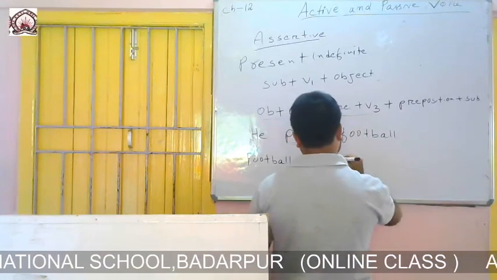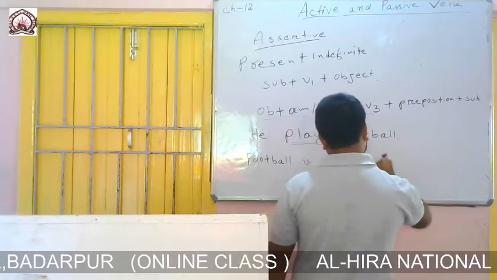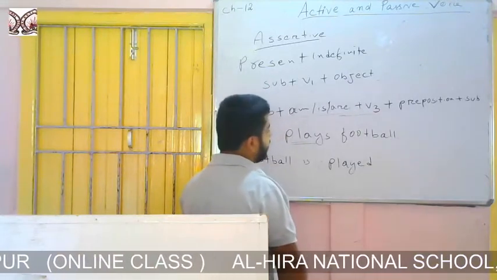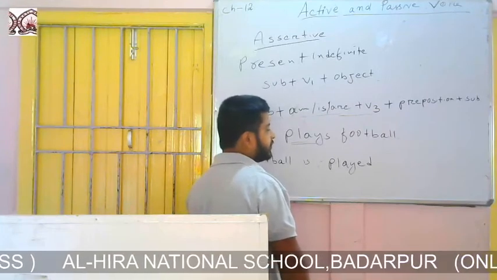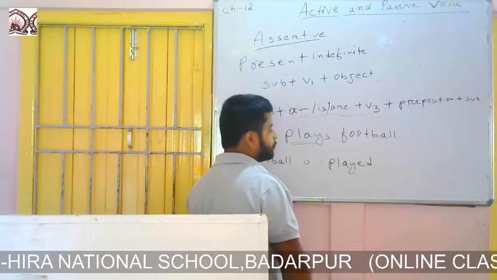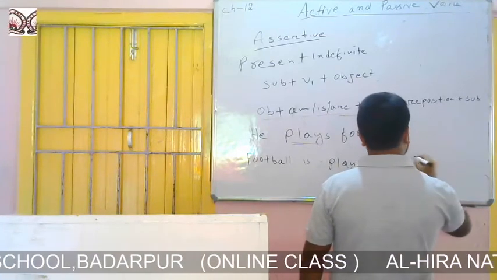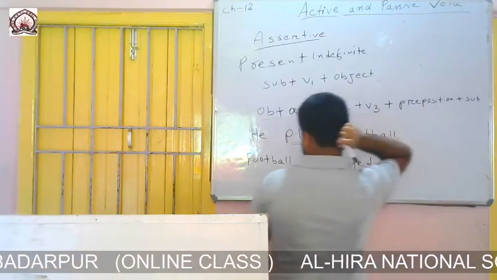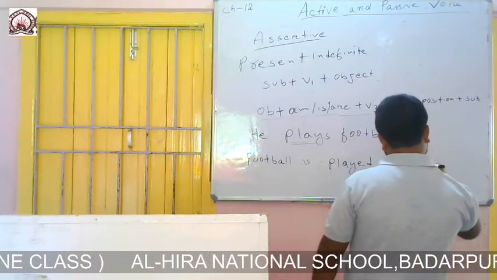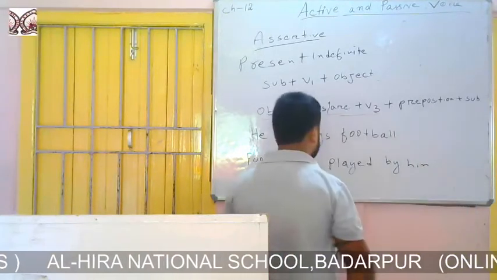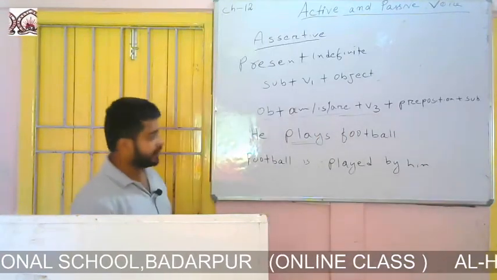So football is played. Then after the verb there should be a preposition. As I said earlier, most of the time the preposition will be by. Football is played by, he will become him. So football is played by him.